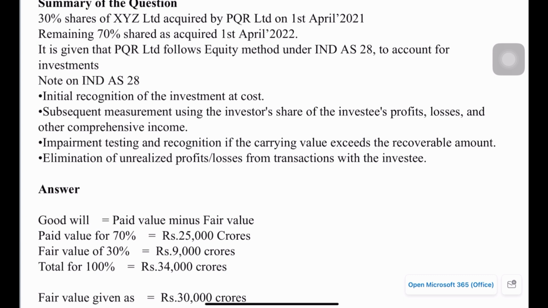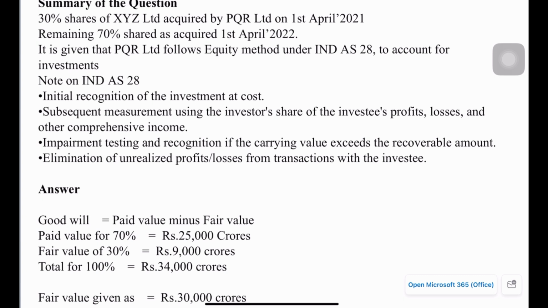Okay, and it is given that PQR Limited follows equity method under Ind AS 28 to account for the existing investments. So I have also given a small note on Ind AS 28 and how to account for the investments. There are 4 important conditions to account for investments under Ind AS 28. The first one is the initial recognition of the investment should be at cost. So it will not be at fair value or some different value. Whatever the cost at which the investments have been acquired, at that value only the investments need to be accounted for.